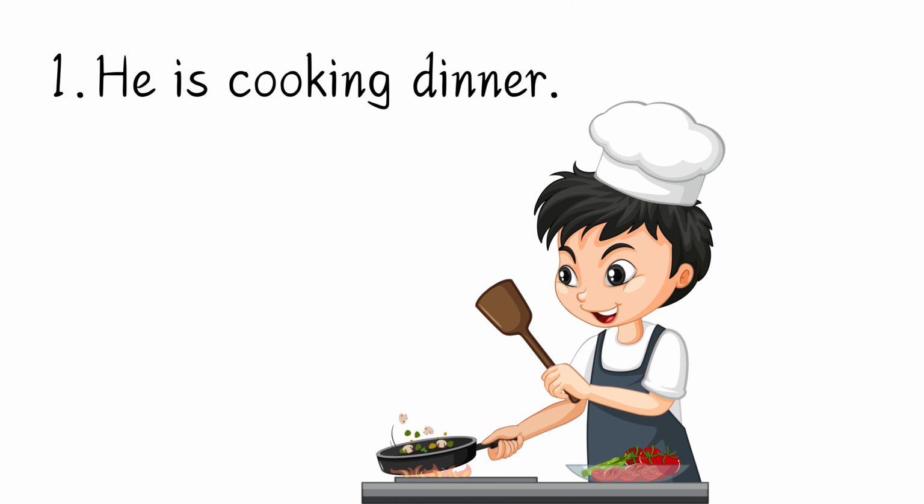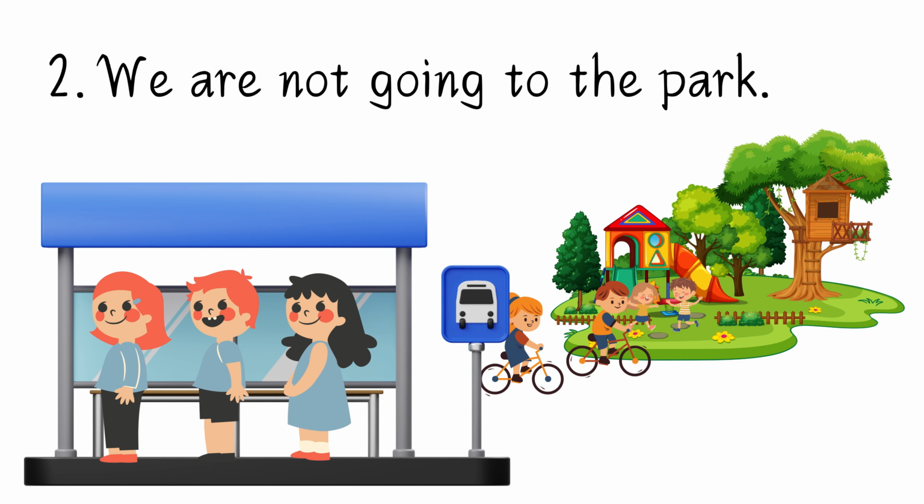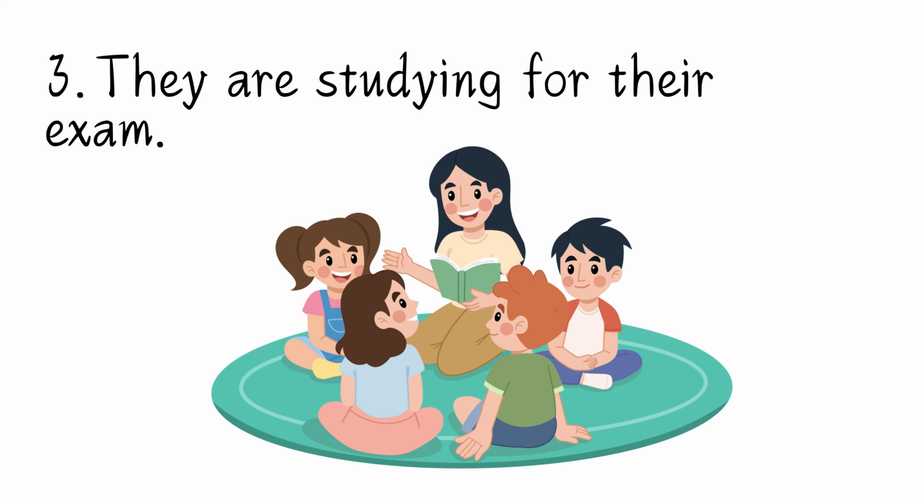All right, let's practice together. I will say a sentence and you try to say it out loud with me. Ready? First one, he is cooking dinner. He is cooking dinner. Second one, we are not going to the park. We are not going to the park. Third one, they are studying for their exam. They are studying for their exam.